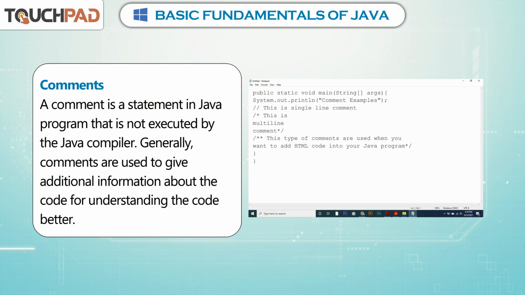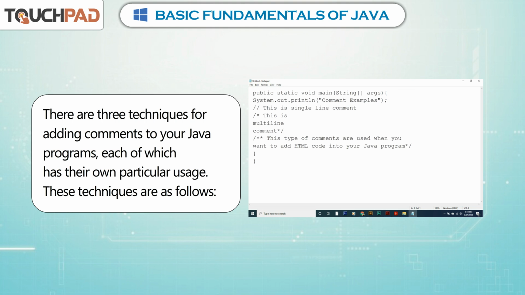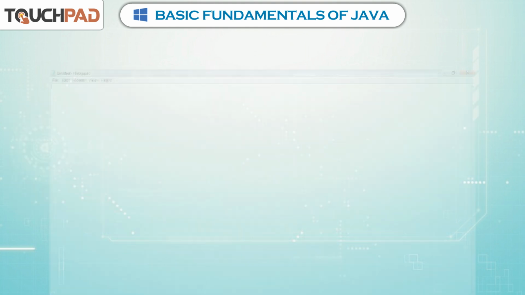Comments. A comment is a statement in Java program that is not executed by the Java compiler. Generally, comments are used to give additional information about the code for understanding the code better. There are 3 techniques for adding comments to your Java programs, each of which has their own particular usage. These techniques are as follows.